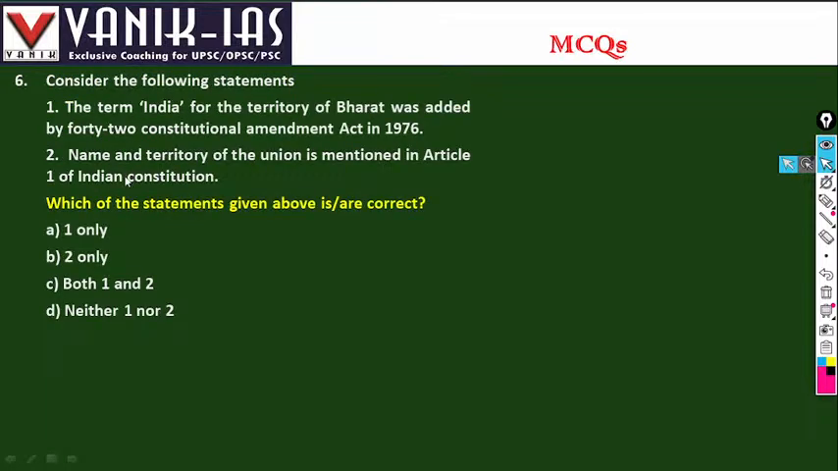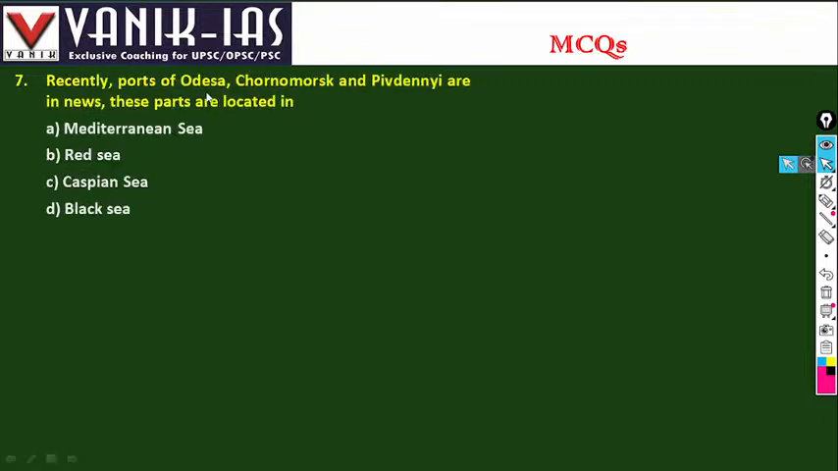Consider the following statement: the term India for the territory of Bharat was added by the 42nd Constitutional Amendment Act 1976. Wrong. Name and territory of the Union are mentioned in Article 1 of the Indian Constitution. Right. So here option 2 is correct because Article 1 reads India, that is Bharat, shall be a union of states. So two names, both India and Bharat, have been mentioned in Article 1 of the Indian Constitution. Very first article.